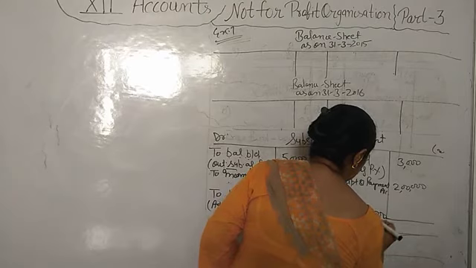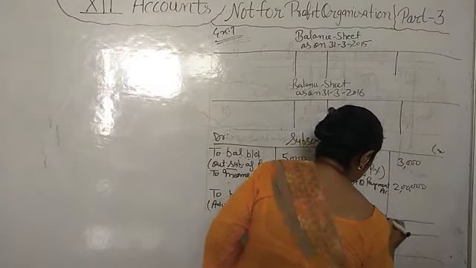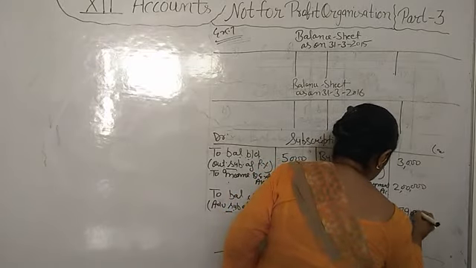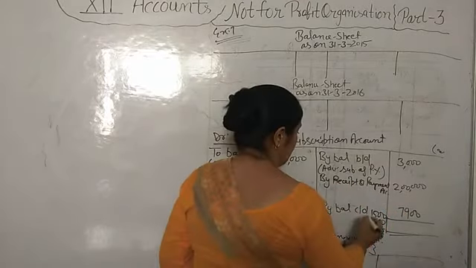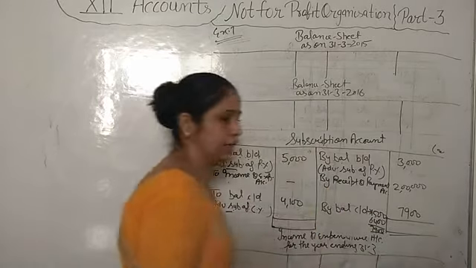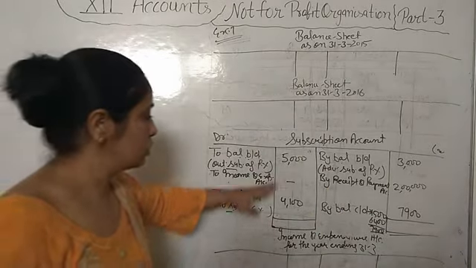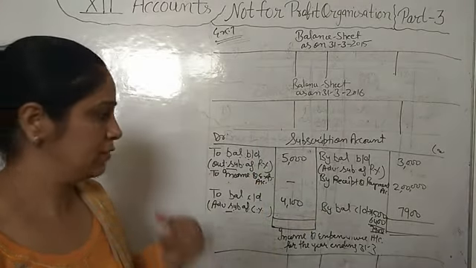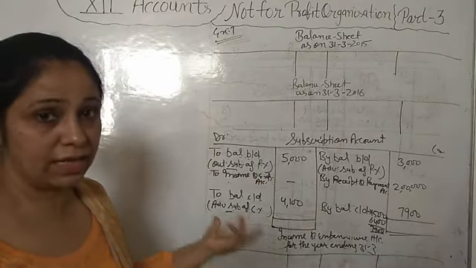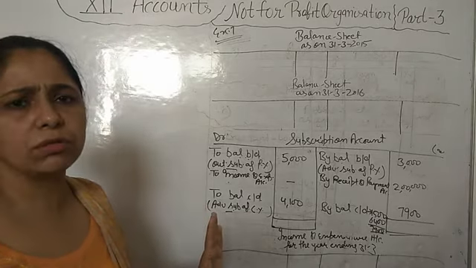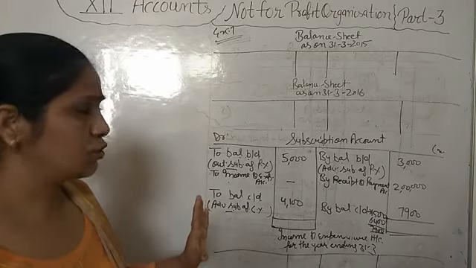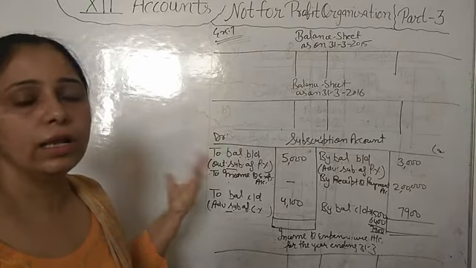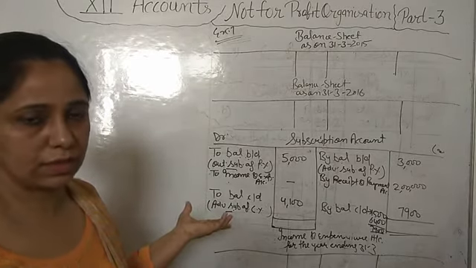1,500 and 6,400, total it's 7,900. Okay. Previous year and current year both we will write, because earlier I have told you in the subscription account we will write the previous year outstanding, if any. If nothing is given about the outstanding subscription of the previous year, then it's understood that we have received all the outstanding subscription of the previous year.